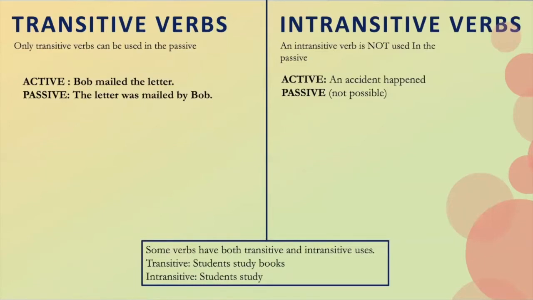That is enough. And there are some verbs that have both transitive and intransitive uses. For example, the word study. In transitive, we use, like, students studied books. Books is the object that follows the verb. While in intransitive, we use, like, students study. There is no object that follows the verb.